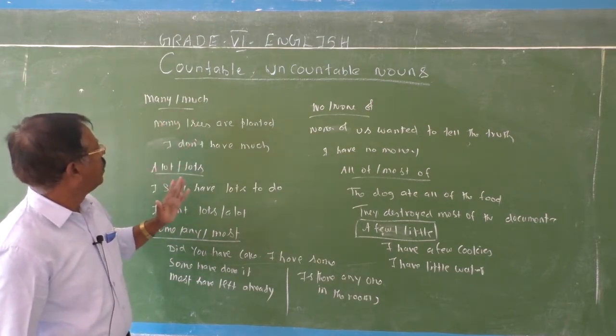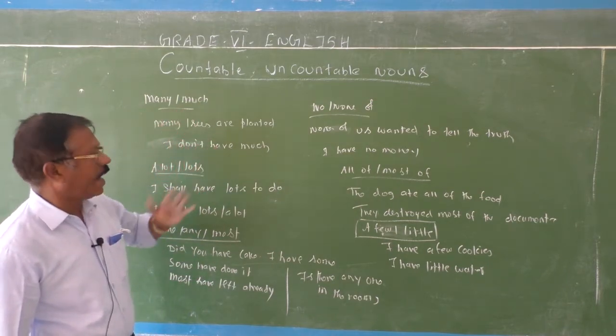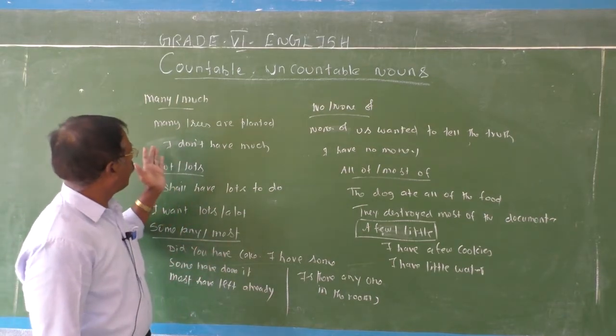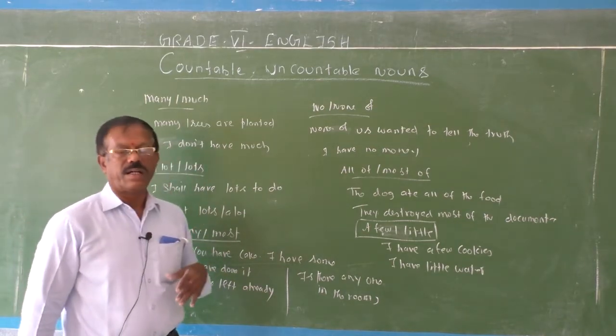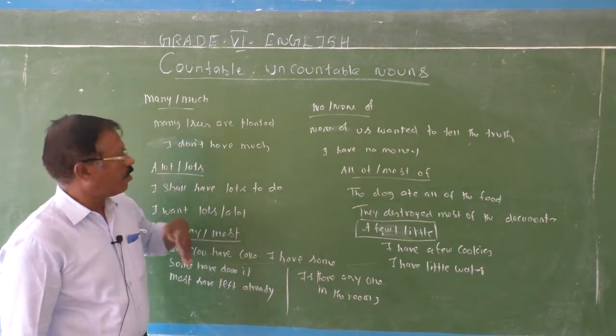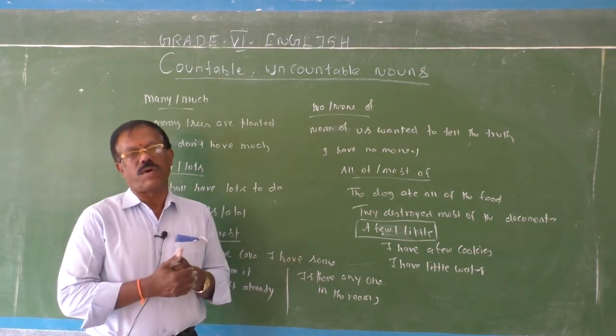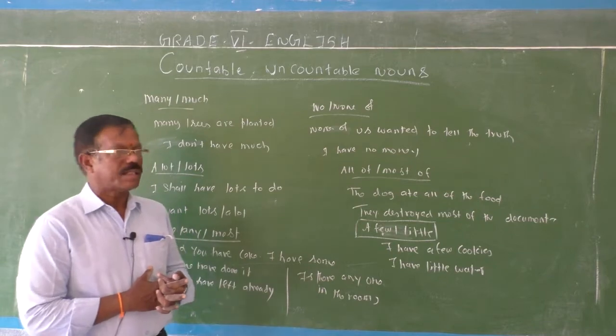Many, much. Many trees are planted, it is countable. Much, I don't have much money. I don't have much milk. I don't have much water. So it is uncountable.